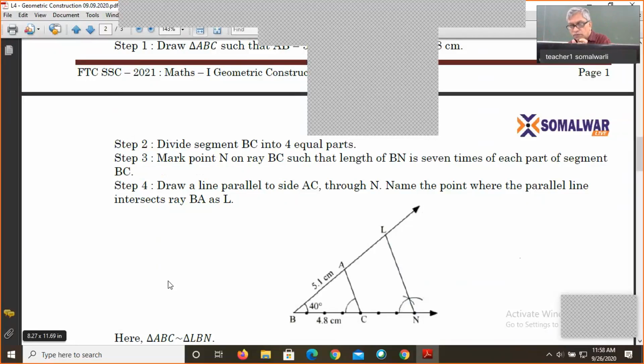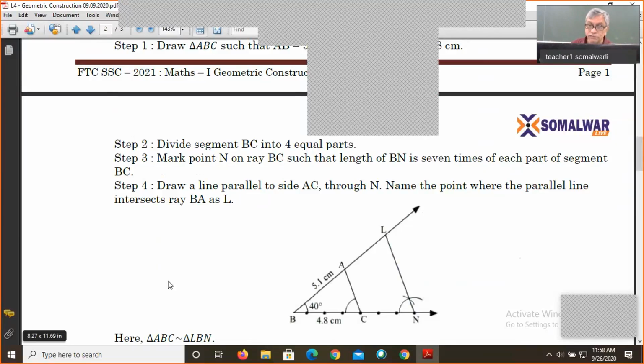We have taken one part distance, then second, third, fourth, and then with that same distance we mark 3 more additional points. So those 4 points and these 3 points, in total, make 7 points. So Bn is 7, and at the same time BC is 4. So the ratio is 4 by 7.